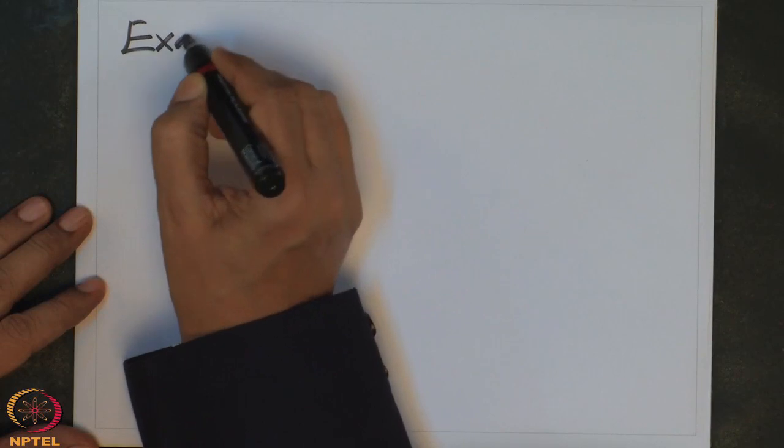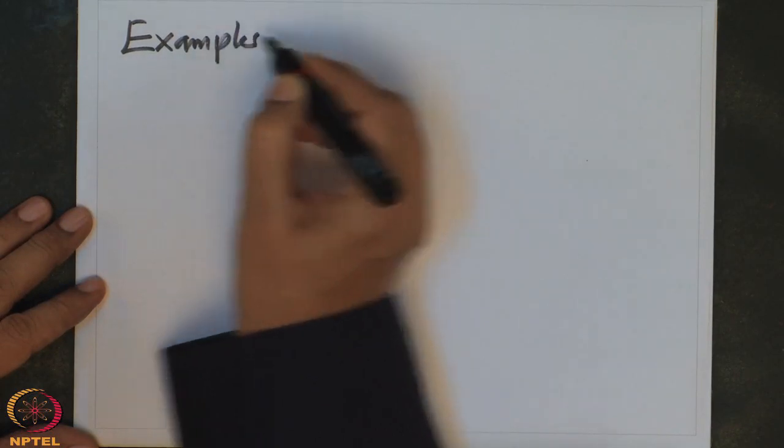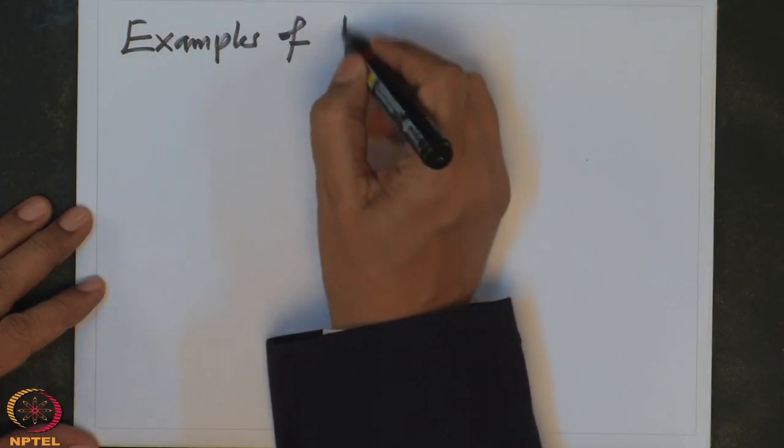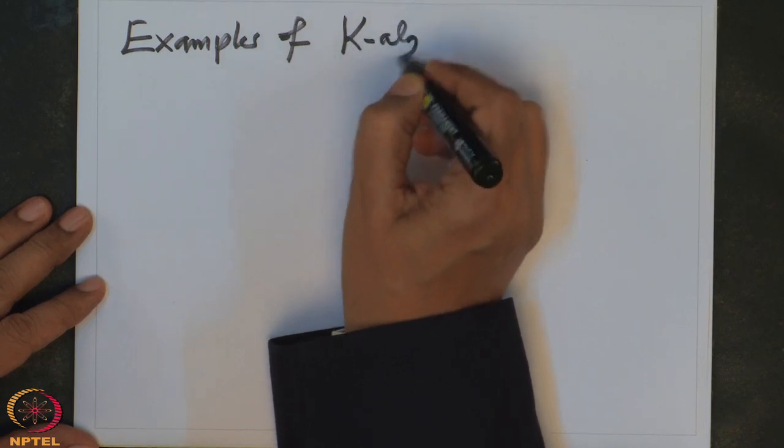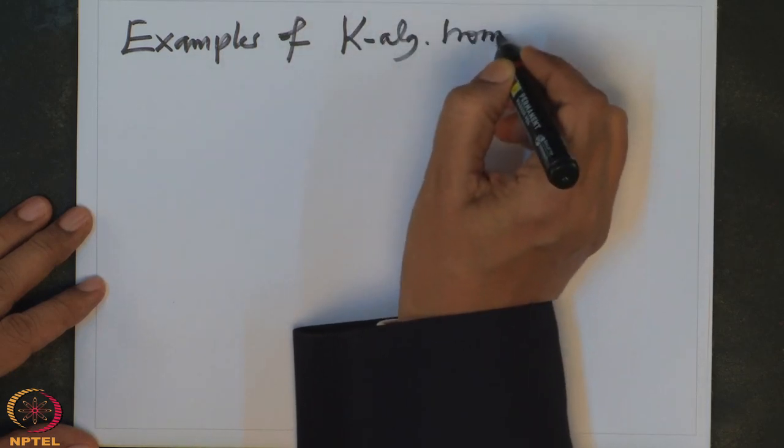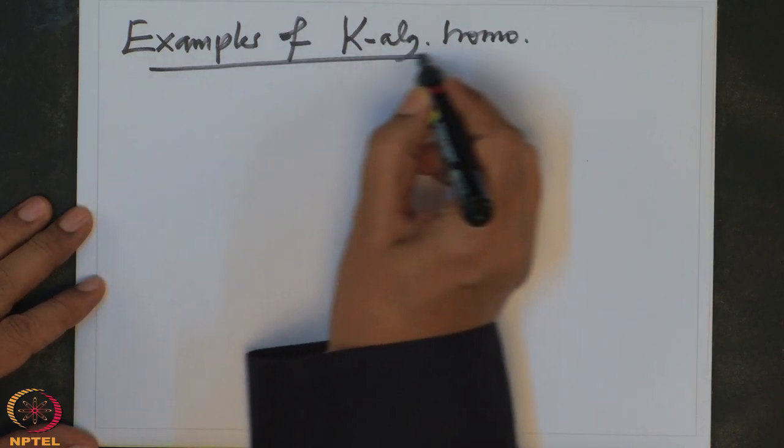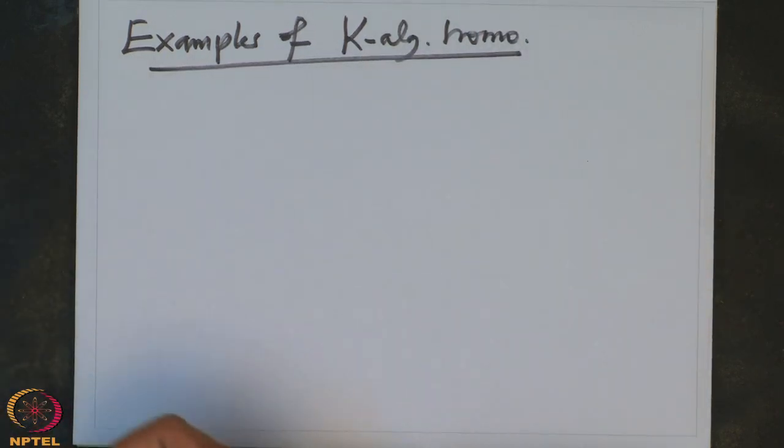So I want to give a few more examples of K algebra homomorphisms. So we have two K algebras.